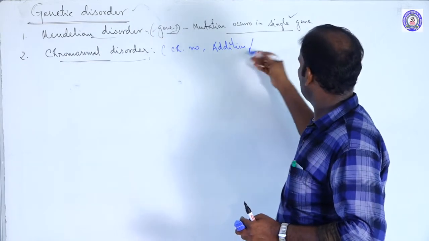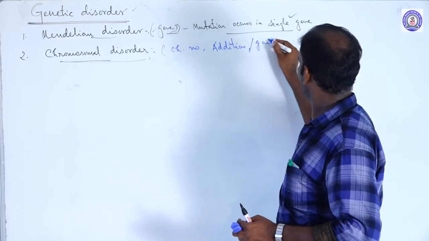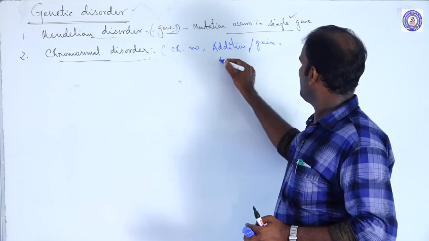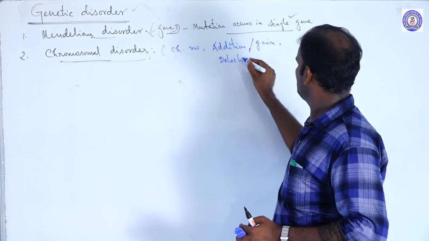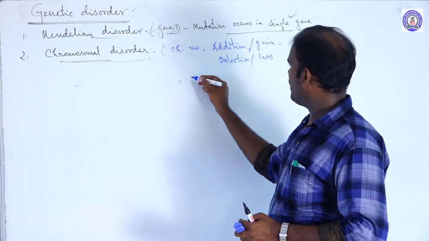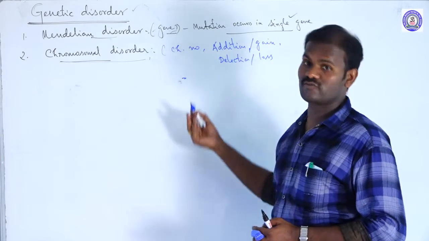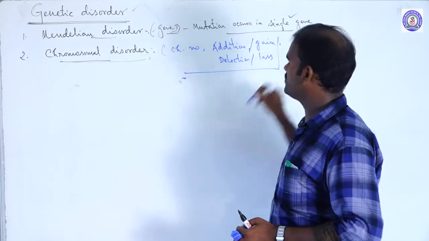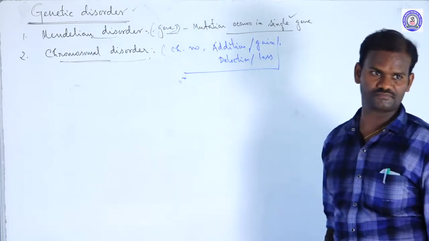So these are called chromosomal disorders.